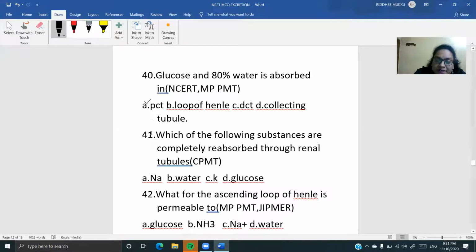Next question देखिए, which of the following substances are completely reabsorbed through the renal tubules? कौन सा है? आपका option है D, which is glucose. Already we have seen that.